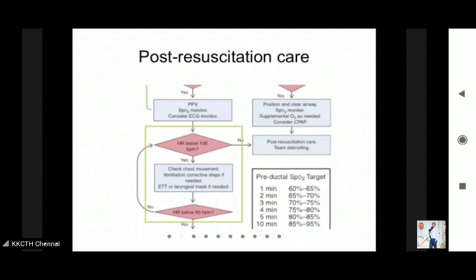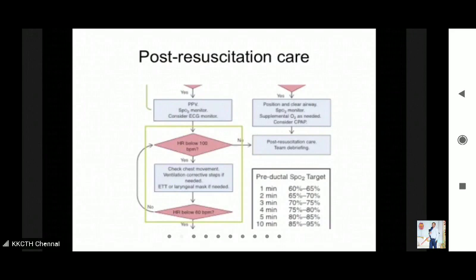And if the baby received PPV for more than a minute, this baby would require post-resuscitation care in NICU. So in observational care, you are expected to monitor the baby every 15 minutes for heart rate, color, perfusion, temperature, everything. And then you should assess the feeding of the baby. If there are any concerns, you can shift the baby to post-resuscitation care.